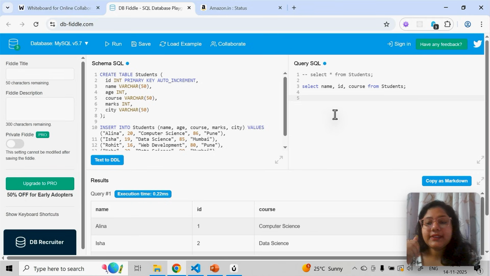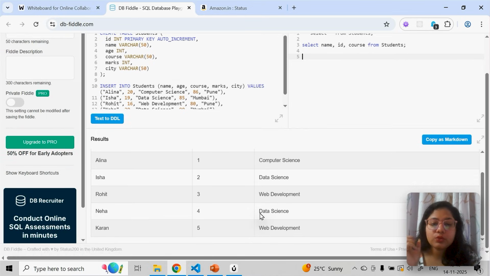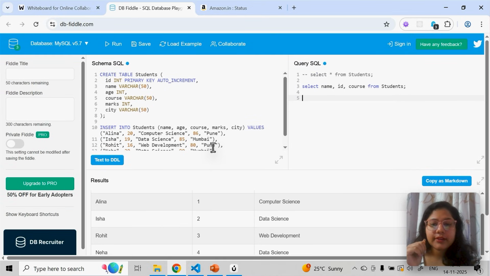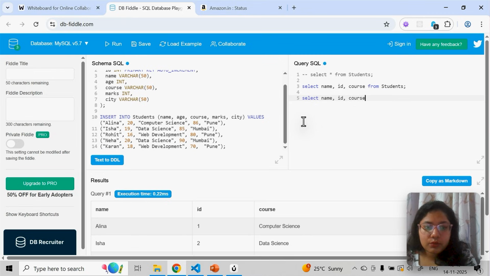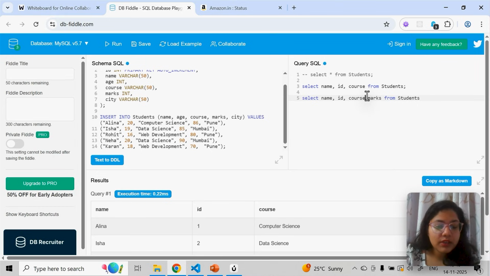Okay, now let's do some more things into it. Let's say I don't want all the rows. I want only those rows where marks is greater than, let's say, 85. I don't want all the data. I want to select only name, ID, course, marks from students. This is what I want to select.